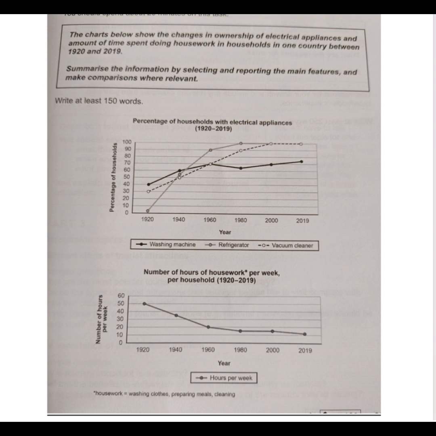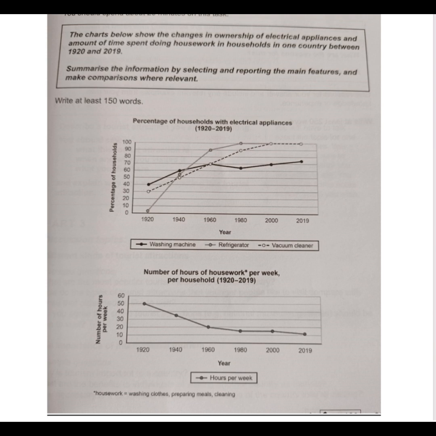Okay? Look at the first chart. Percentage of households with electrical appliance, 1920-2019. Left side percentage, okay? Below years, below the years, washing machine, refrigerator, vacuum cleaner, okay? Now look at the second chart.